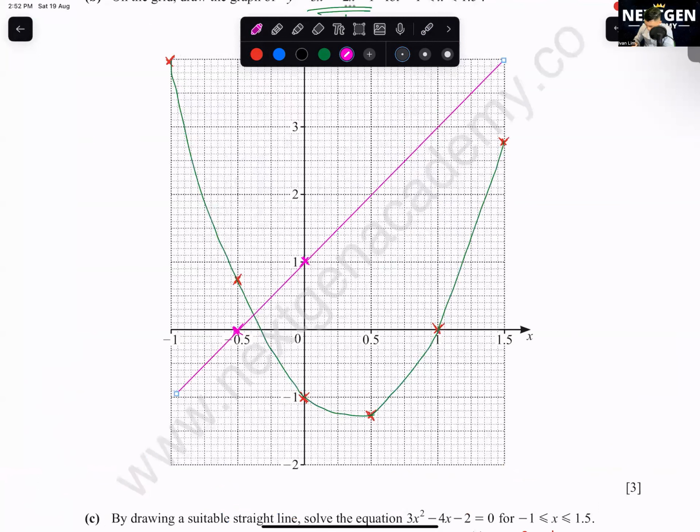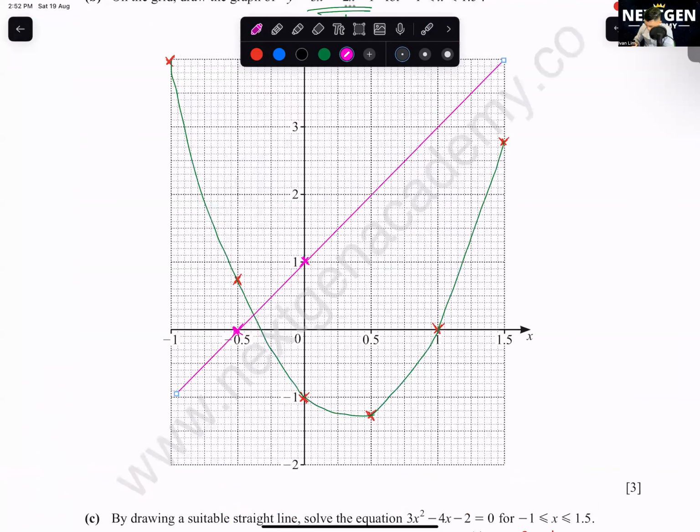Okay, you have to show clearly. You're not supposed to solve it manually. You're not supposed to use a calculator also. You need to show every single step by drawing a suitable straight line. Okay, then the last step is you find the point of intersection.